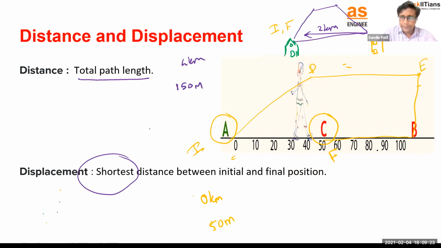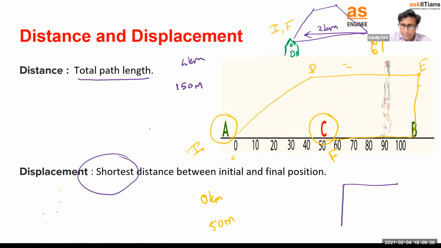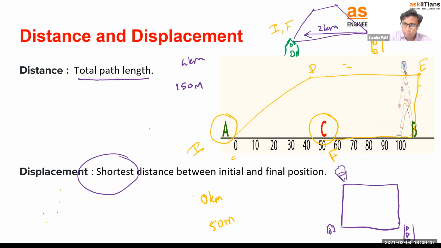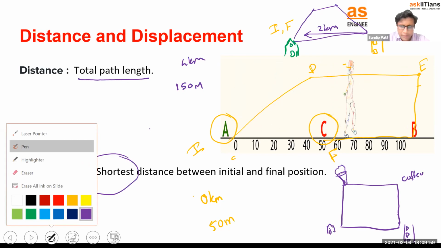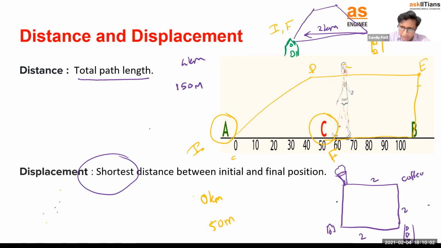Now, instead of this straight line, consider this is some rectangular ground, we can say. Or consider this is your home, and this is your school, obviously. Those are in a straight line. Then consider there is an ice cream shop here, and here, let's say, a coffee shop. Now consider this is 2 kilometer, this is also 2 kilometer, everything is 2 kilometer. Can I say it is a square? Yes, it is a square.